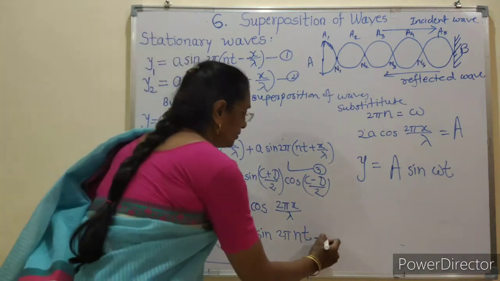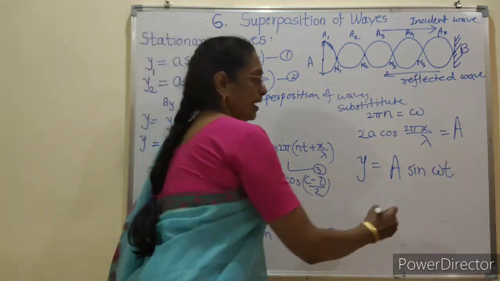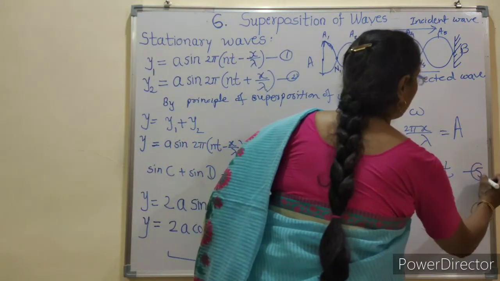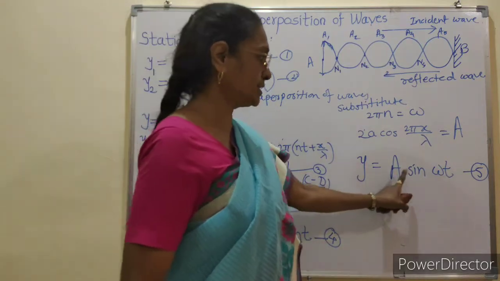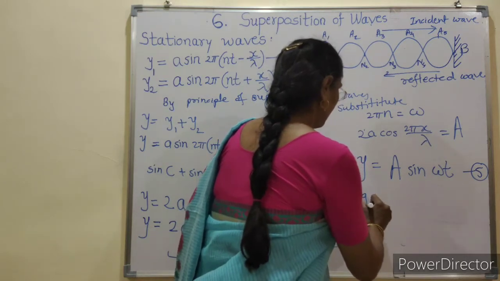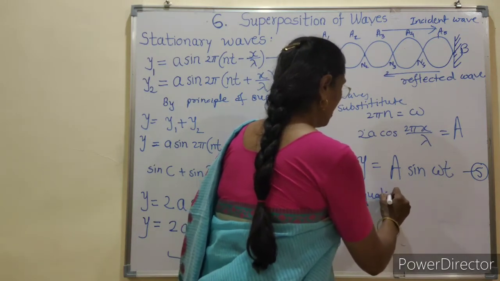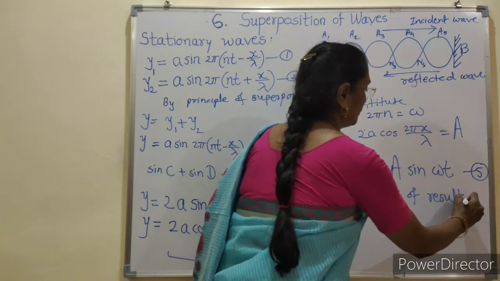We give the number 4 for the simplified step and number 5 for the substituted step. So y is equal to A sin ωt is the equation of the resultant wave.